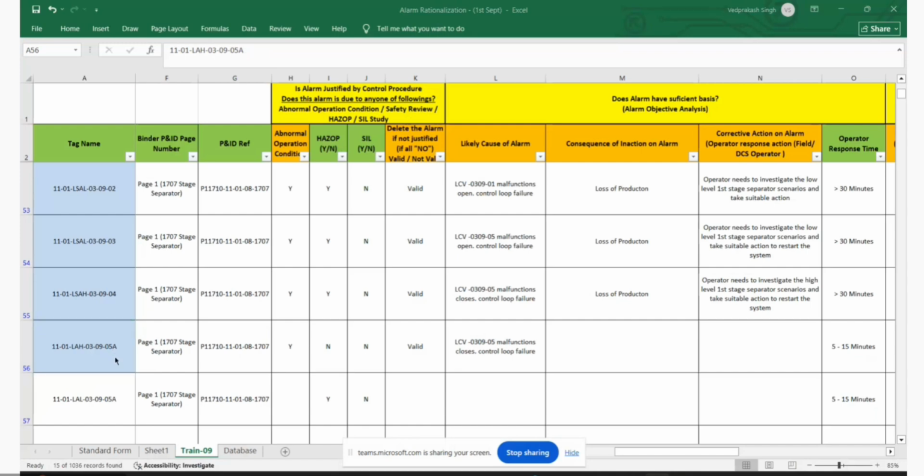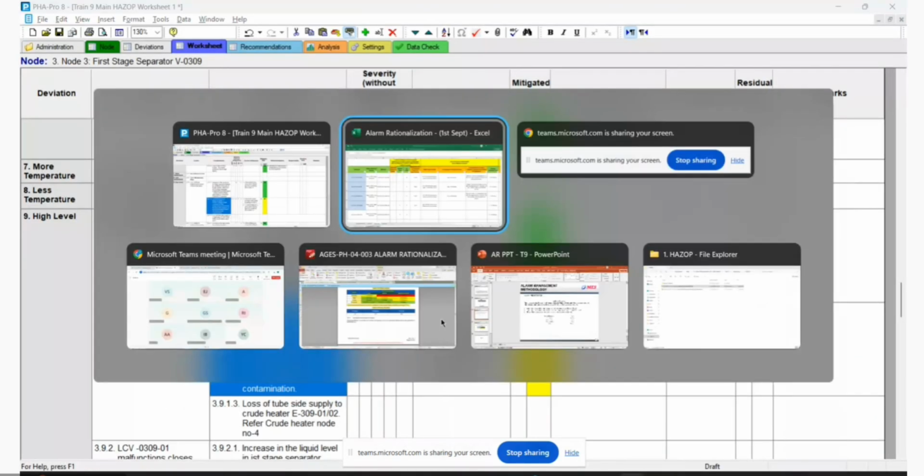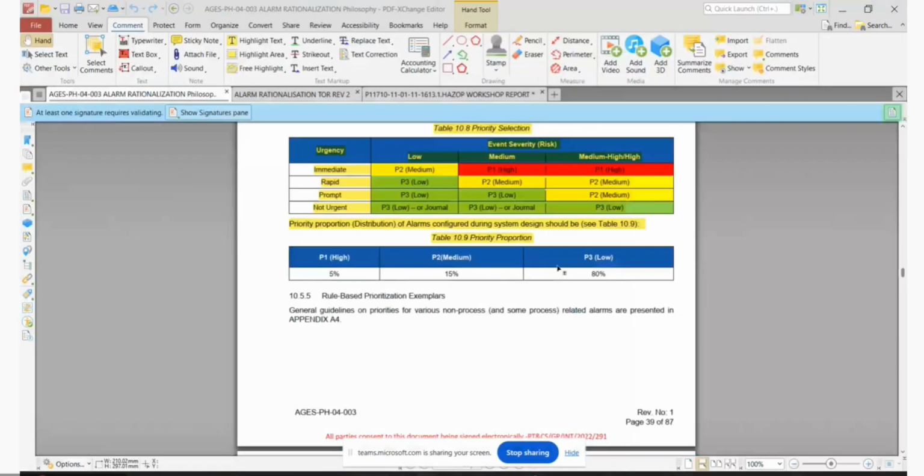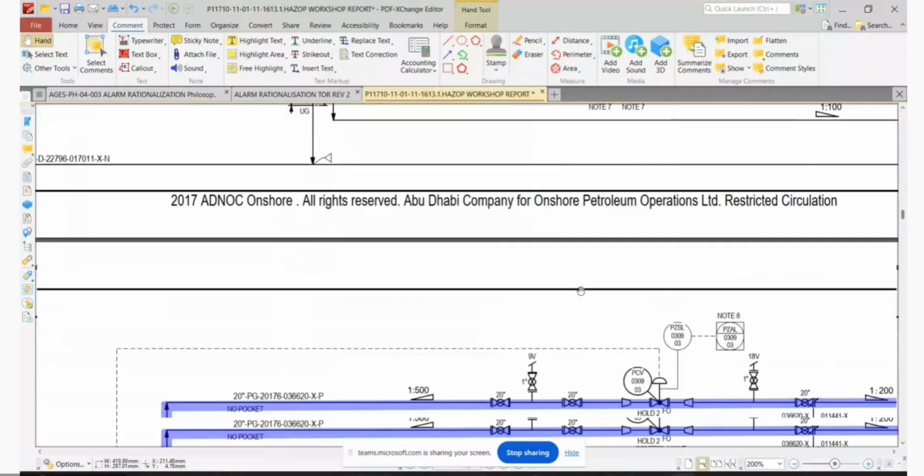In ETC, we are not discussing disease failure here. We are not discussing any failures here. We are discussing only the alarms. What will happen? We consider the alarm on the process P&ID. What is the purpose of this alarm?